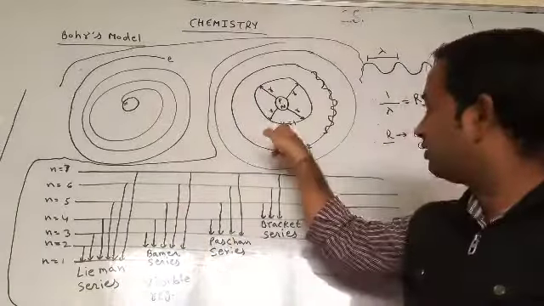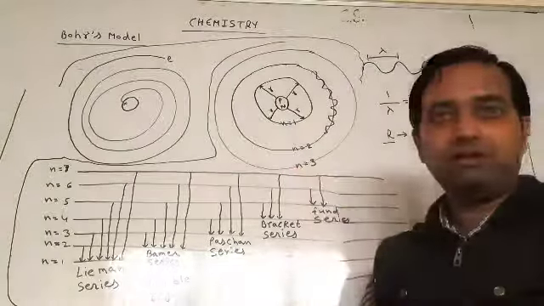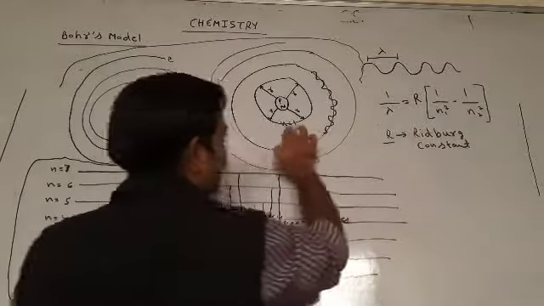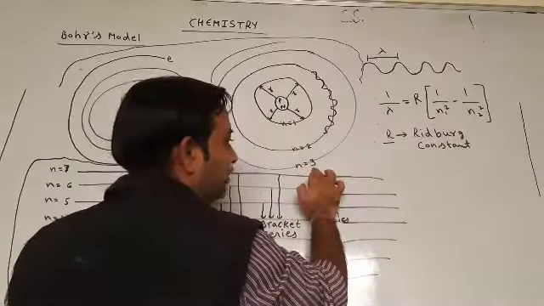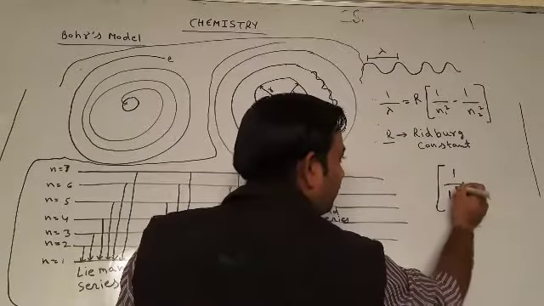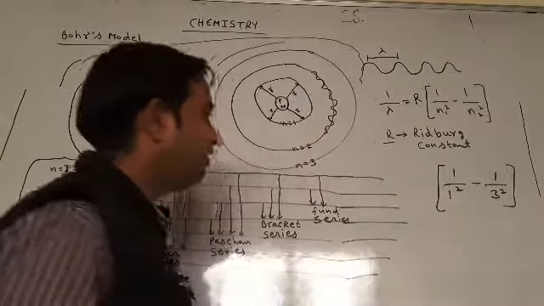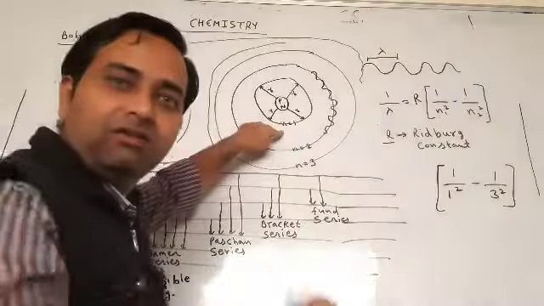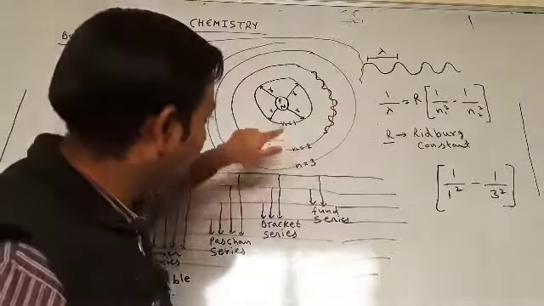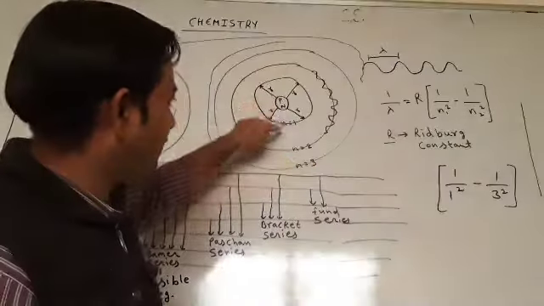If the electron goes from the first orbit to the third orbit, then n1 is 1 and n2 is 3, so the value is 1 upon 1 square minus 1 upon 3 square. n1 is the state where the electron is already present. n2 is the state the electron is going to, and after releasing energy it comes back from there.